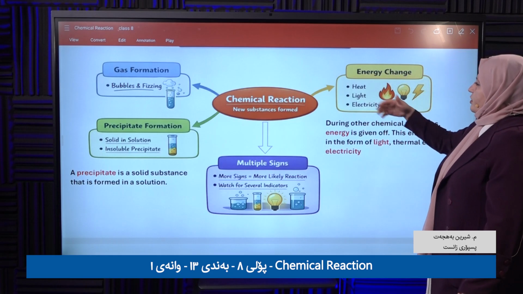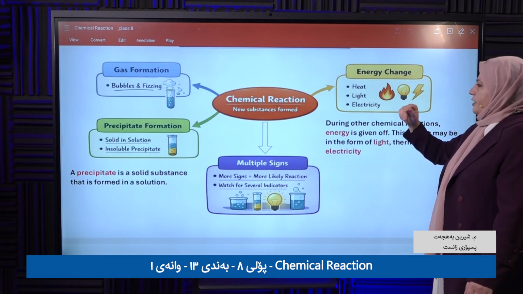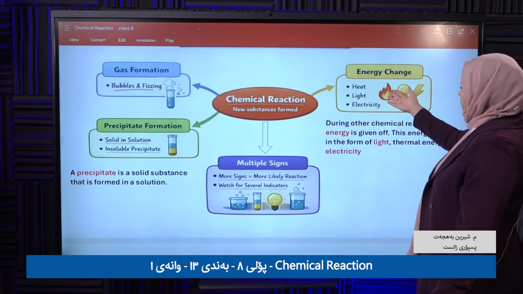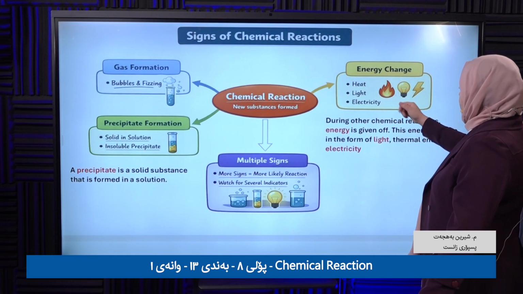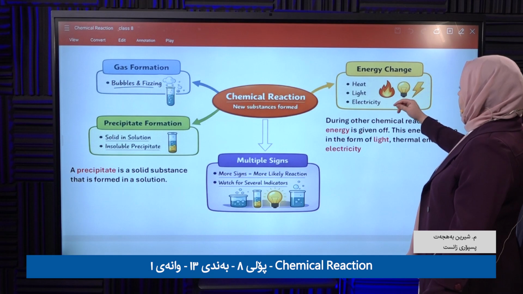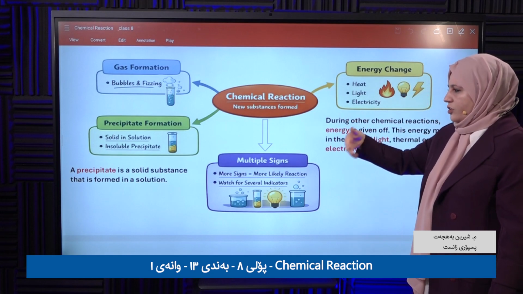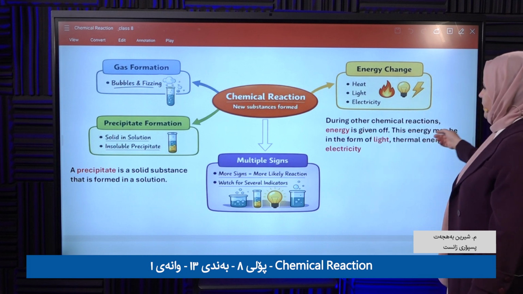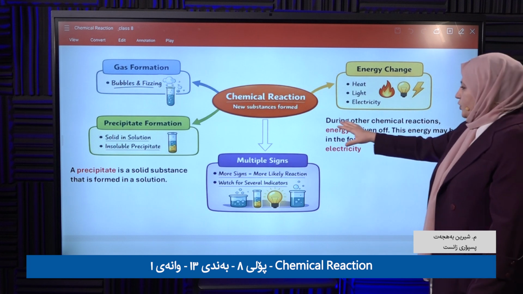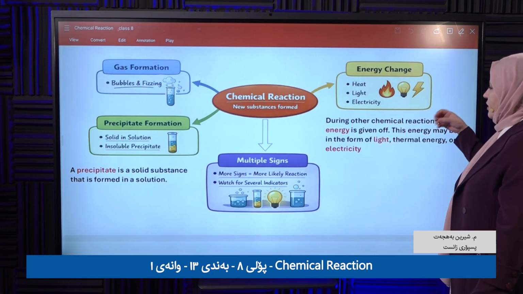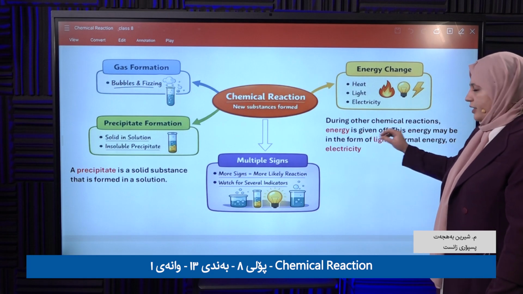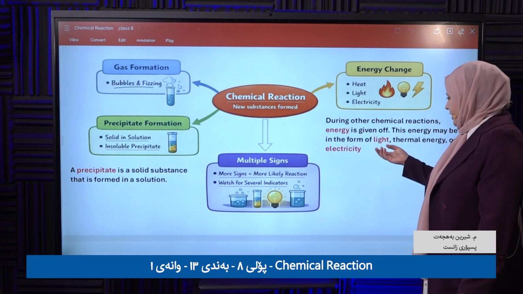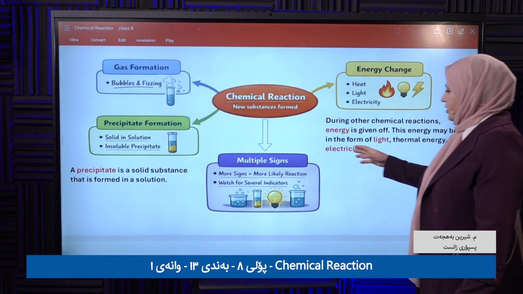Okay. Another sign telling us a chemical reaction is taking place is energy change, which can be heat, light, and electricity. For example, look at the light. If you touch the light, what do you feel? Heat. That means a chemical reaction is happening, okay? When you see light, that means a chemical reaction is happening. During a chemical reaction, energy is given off. And the energy may be in the form of light, okay, thermal energy, or electricity.